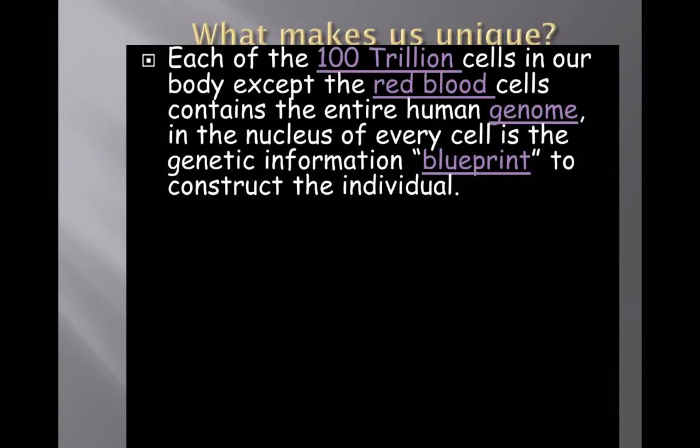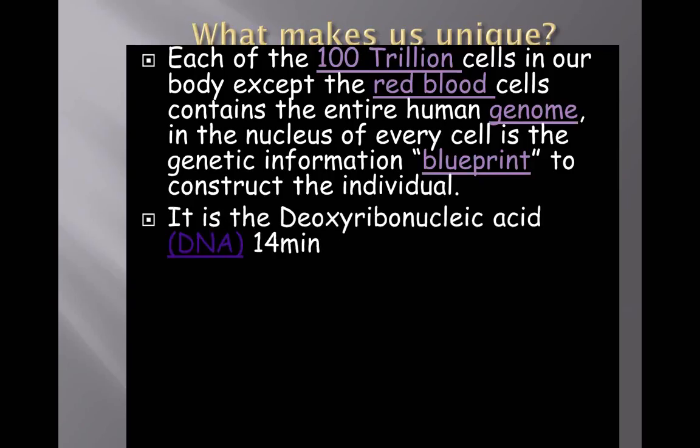What makes us unique? Each of the 100 trillion cells in your body, except for red blood cells, contains the entire human genome. The nucleus of every cell holds the genetic information, the blueprint to construct another individual. The reason red blood cells don't have this is that they need to be small enough to fit through the tiny nooks and crevices of our arteries and veins. So red blood cells don't have a nucleus, while every other cell in your body does.